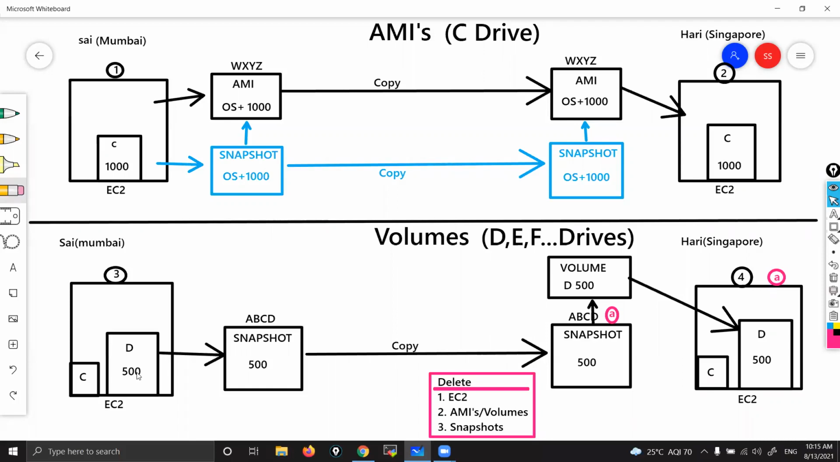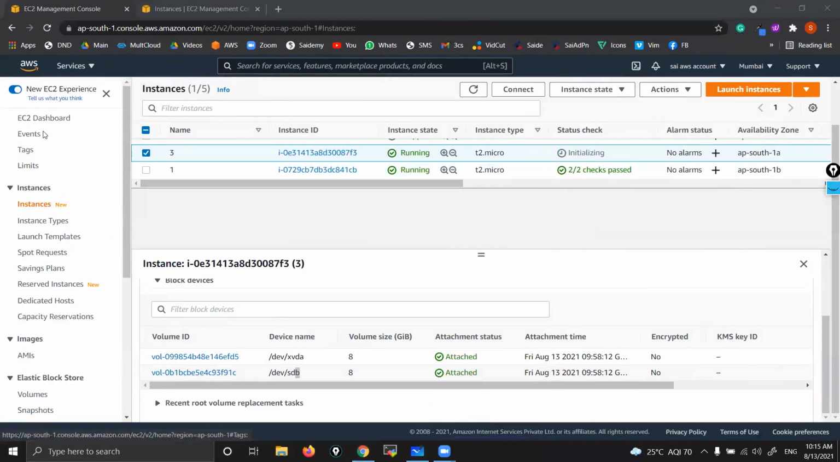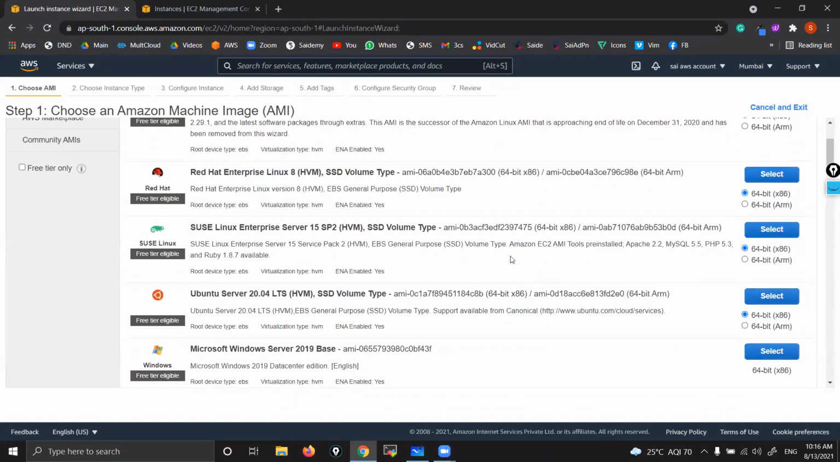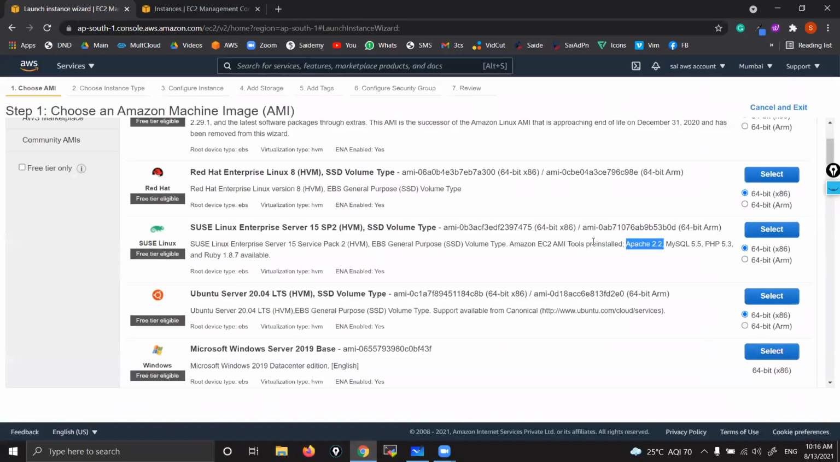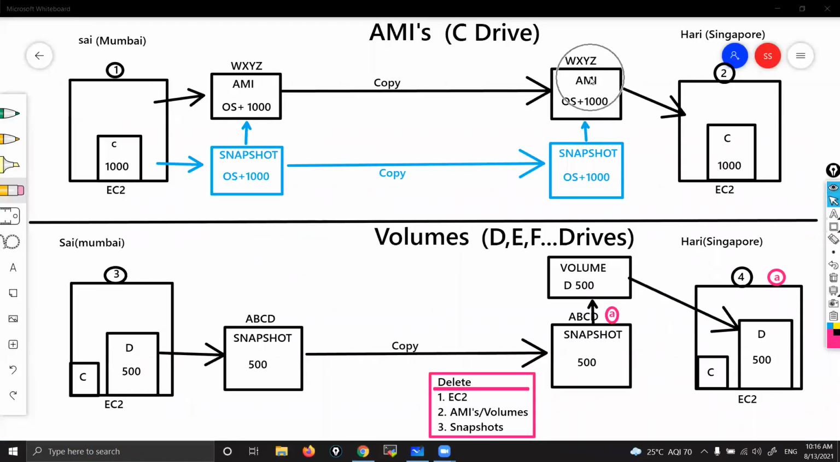Now let me tell you one more thing. At the beginning of class, I said I will explain these things. Let me show you. Launch instance. You can see these AMIs. These AMIs have some other software also. If you take this SUSE Linux, apart from the OS, it has MySQL, PHP, Apache 2, Ruby. So the AMIs they provide by default are OS plus software. The same way our AMI has OS plus software, correct? Yes, in that manner.